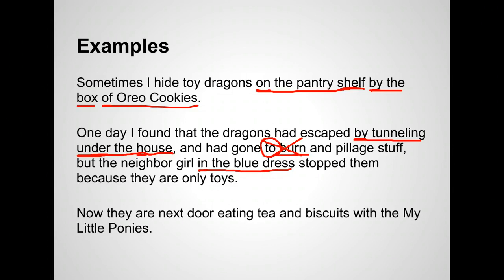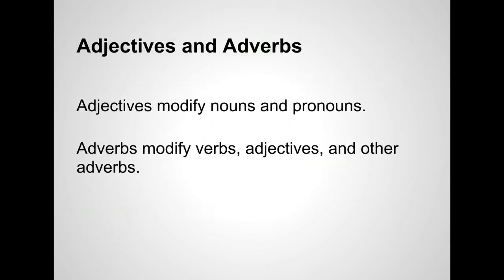Now the last sentence reads like this. Now they are next door eating tea and biscuits with the My Little Ponies. With, according to our chart, is a preposition. My Little Ponies, this is a noun, it is a proper noun. So the entire prepositional phrase is with the My Little Ponies.